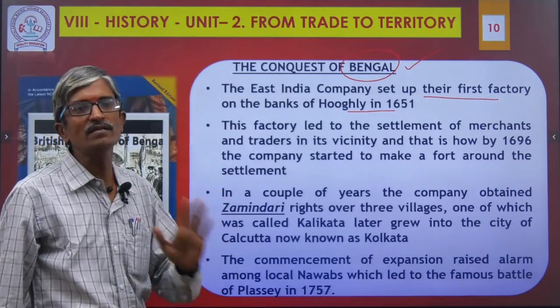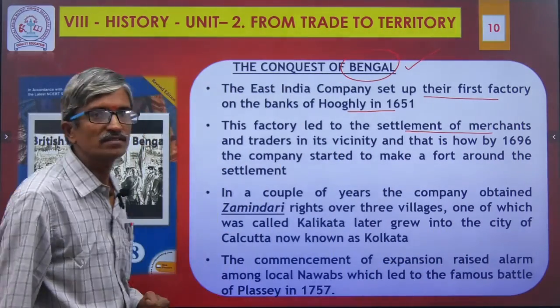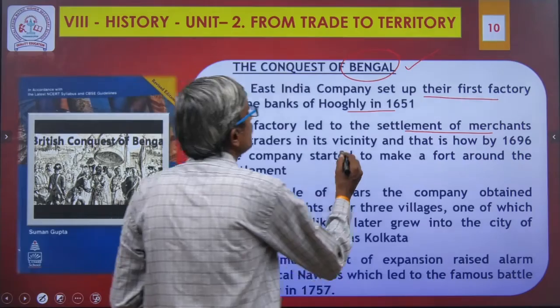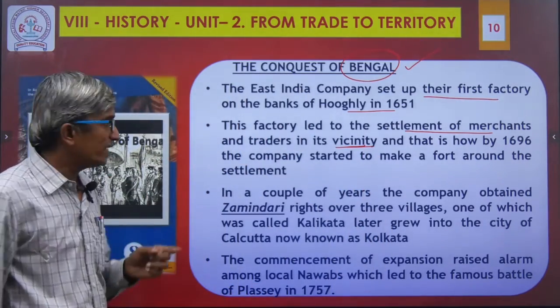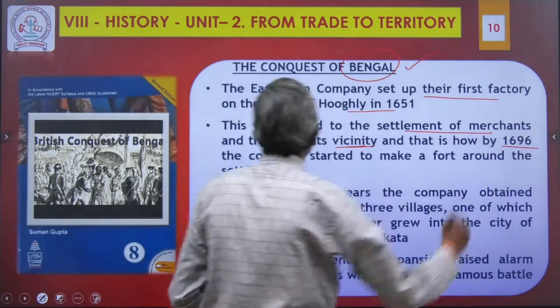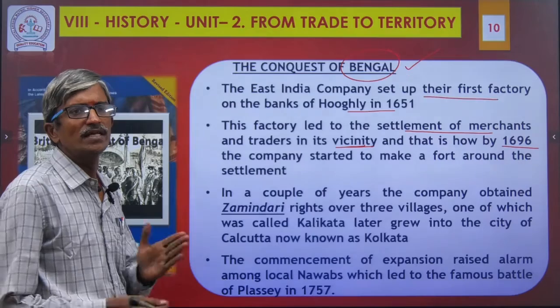In which year? In 1651. This factory led to the settlement of merchants and traders in the vicinity. By 1696 the company started to build a fort around the settlement. Why did they construct a fort?